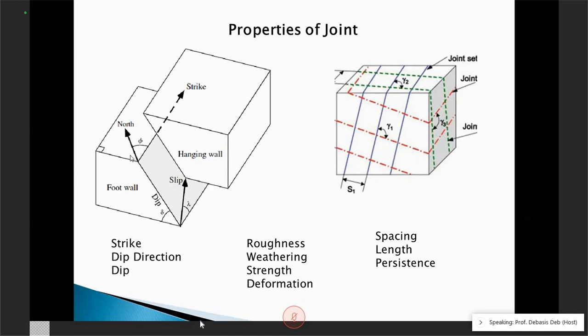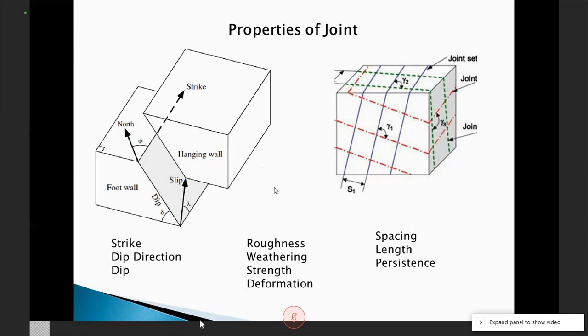So the strike, we measure as an angle from the north clockwise, and this is also called bearing in surveying. Then, if this is the strike, this joint can be inclined in this direction as well as in this direction. In both directions it can be inclined. So you have to say which direction it is, so that we know which direction it is dipping.